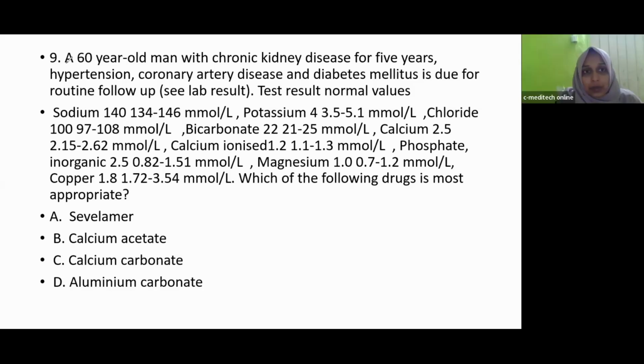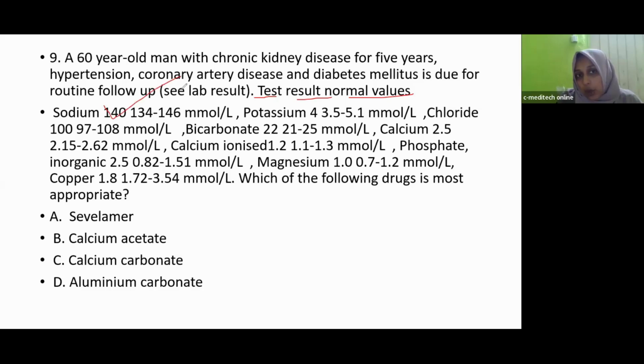So here a question, a 60-year-old man with chronic kidney disease for 5 years, hypertension, coronary artery disease, diabetes mellitus is due for routine follow-up. Test result normal values are given. Sodium, the value is 140. Normal range is 134 to 146.